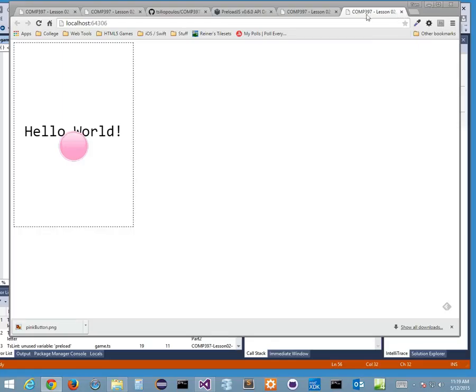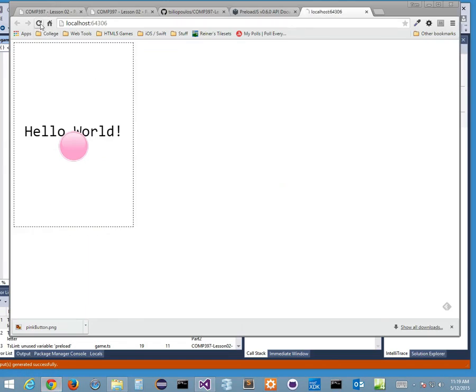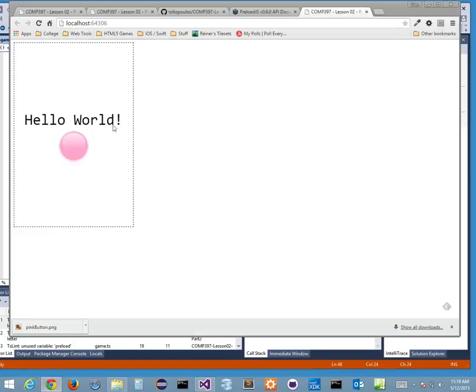All right, so let's just kill this and kill this. There we go. I want to pull my hello world a little higher, so let's put it up at 200. Let's say that should do it. Let's try that out, and I'll refresh. Maybe a little bit higher. See how my trial and error is happening? Let's make it 190. I'm just pulling hello world a little higher now. There we are. Okay, cool.